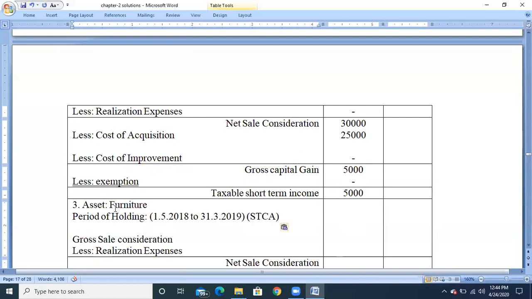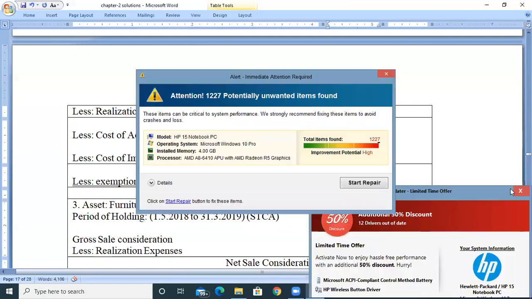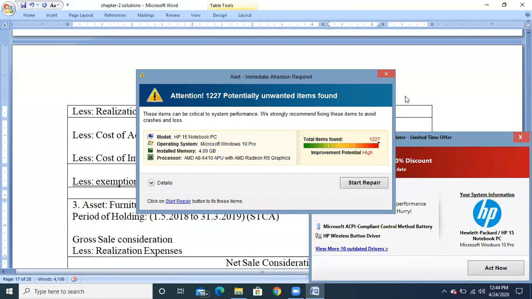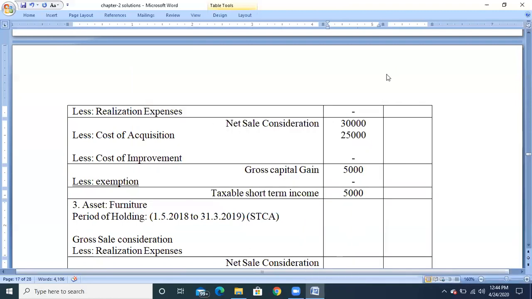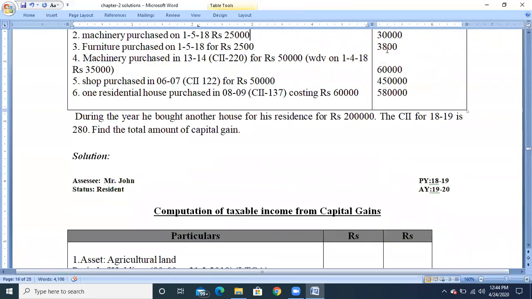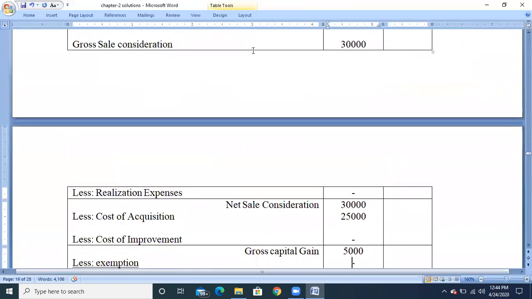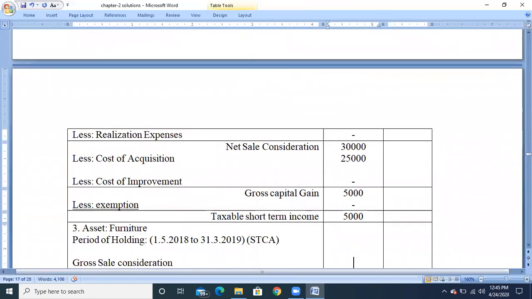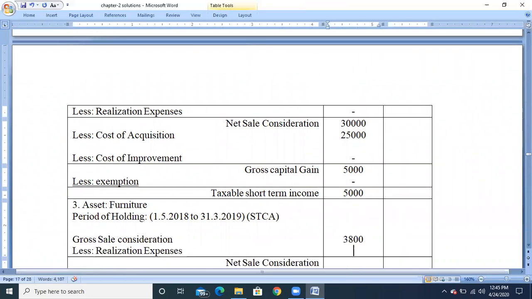Short-term capital asset. To calculate the income, first take the gross sale consideration. Check the value: the furniture has been sold for rupees 3,800 and the purchase price is 2,500. Take the value 3,800. No realization expenses, so nil.